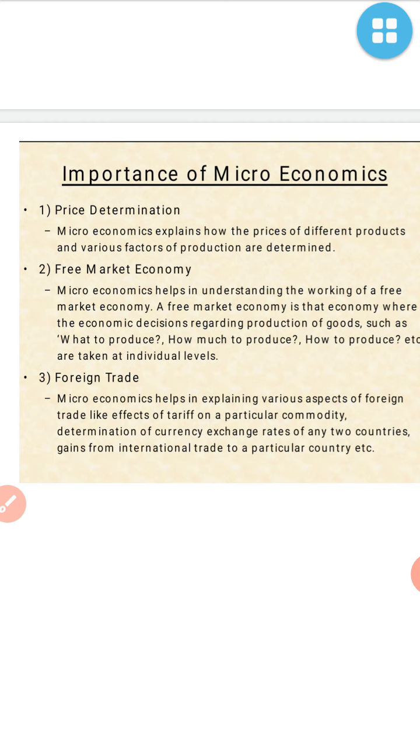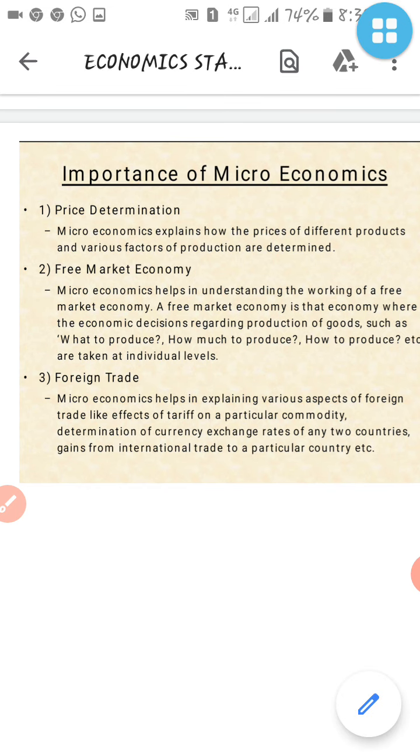An individual shopkeeper can work freely in the market because he has his individual shop, so he can do whatever he wants. He can sell, he can buy whatever, he can set his prices, so he is free to do his own thing. A free market economy is an economy where the economic decisions regarding production of goods, as in what to produce, how much to produce and how to produce, etc.